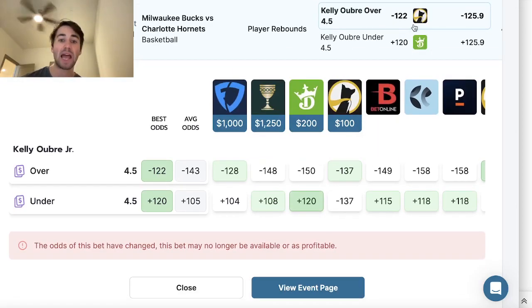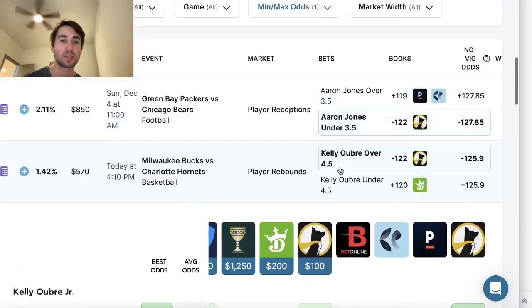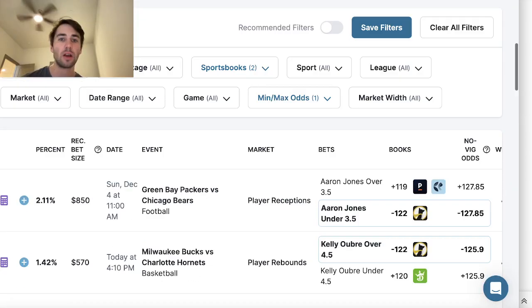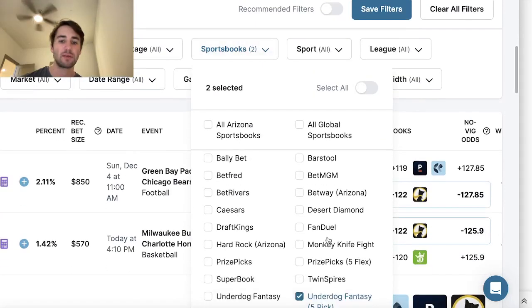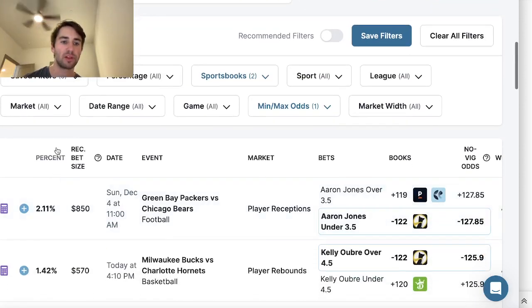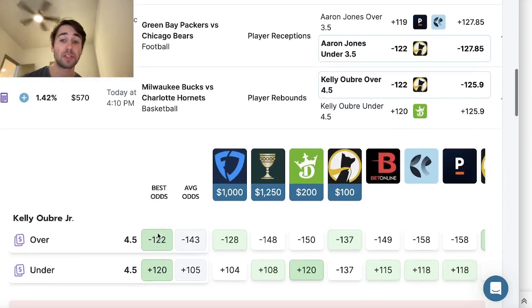Then here, NBA play. Every sportsbook. So the EV tool is probably the most popular for finding bets on Underdog. And the reason is it's really easy, right? You just literally filter for Underdog Fantasy 5-pick, and then you take the highest profit margin plays, right? So typically, I just take the highest profit margin plays. Aaron Jones under 3.5 receptions, and then here you can see Kelly Oubre over 4.5 rebounds.